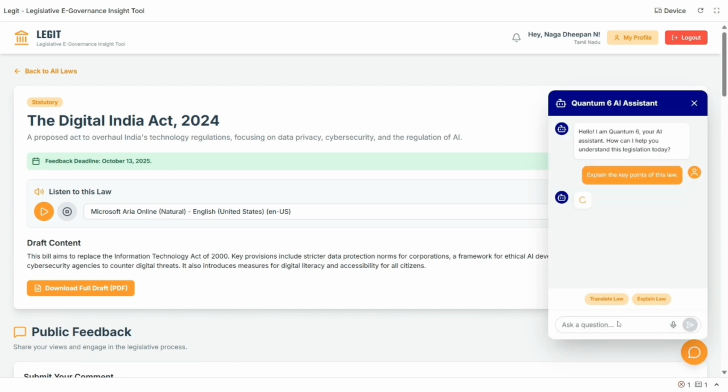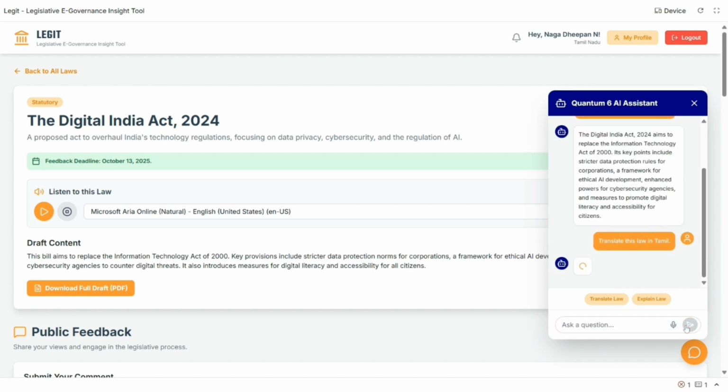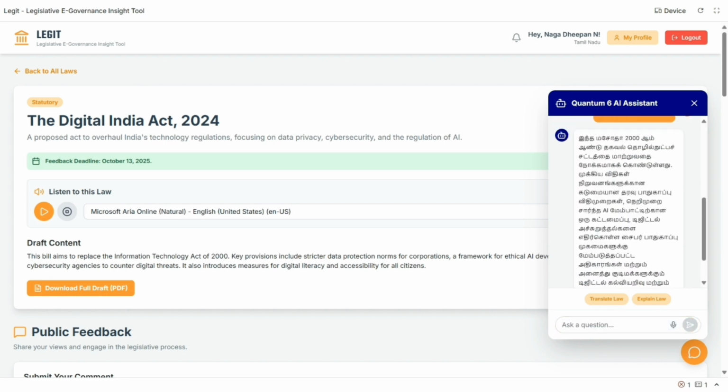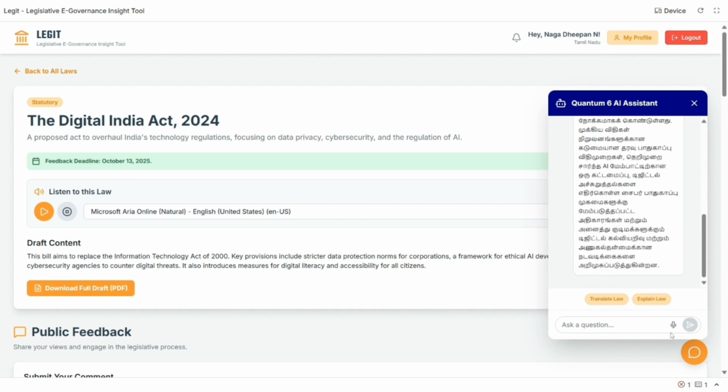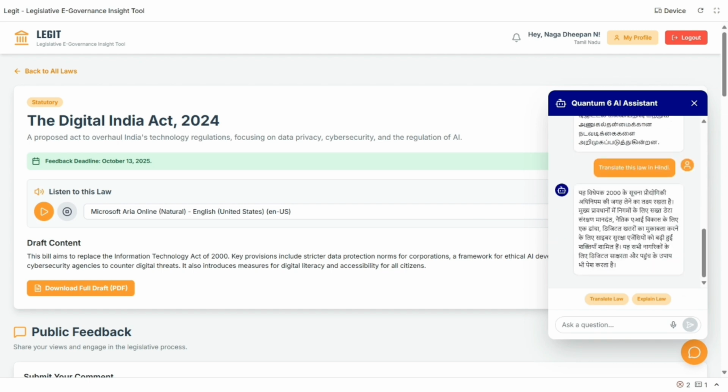This is our flagship feature, Quantum 6 AI Assistant, which helps in explaining law and translating law into many languages according to the user input. This makes sure that all the users understand the law thoroughly before submitting their feedbacks and comments. There is also an option for giving their prompts using voice input which has multilingual support.